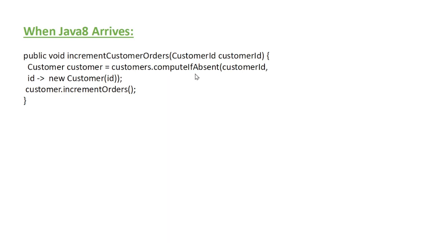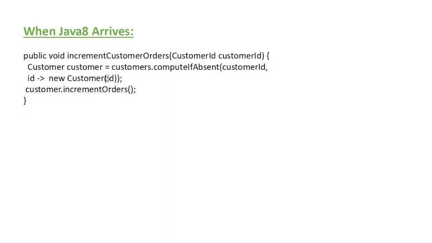If the customer object is not available with the customer ID, it will create a new customer taking that ID. Don't get confused about this operator. I will cover it in detail in the upcoming videos. These are lambda expressions. This is called lambda expression calling.